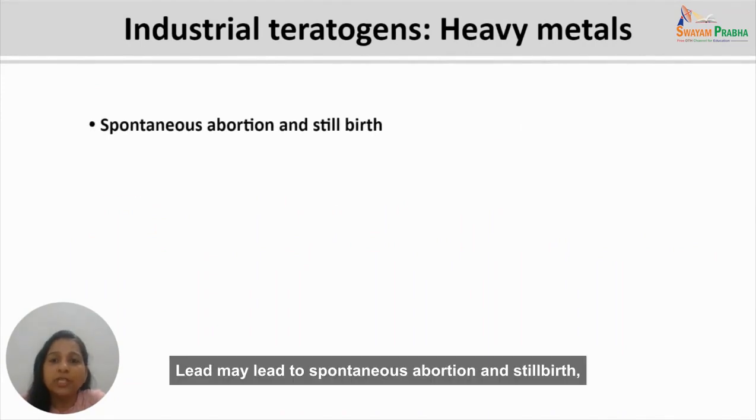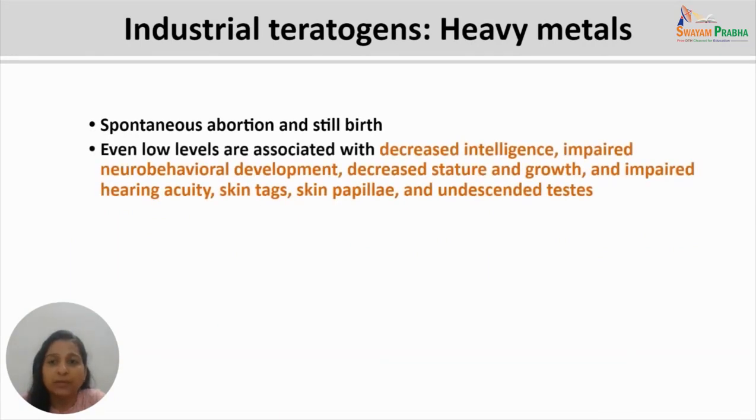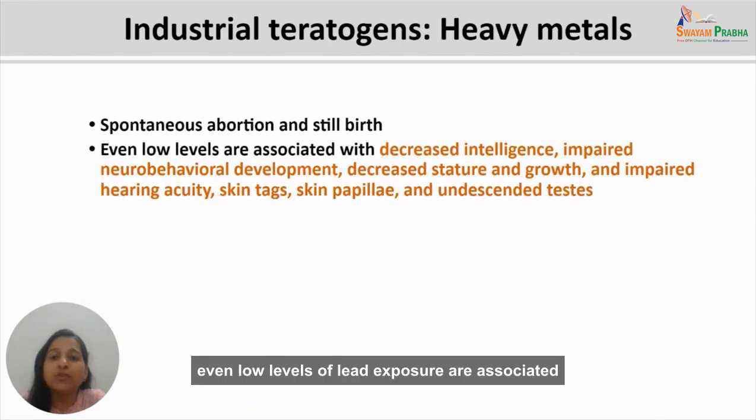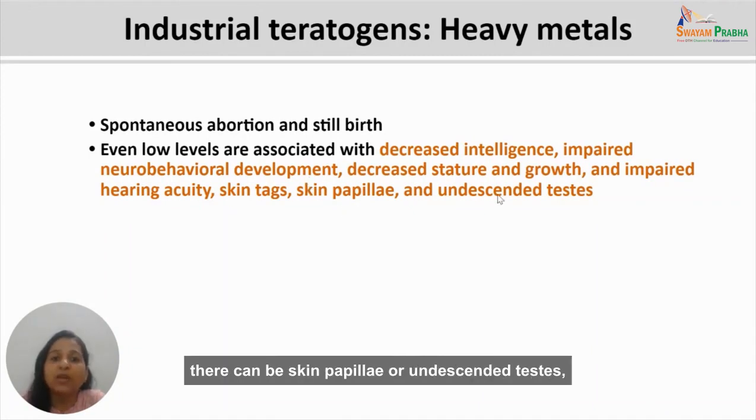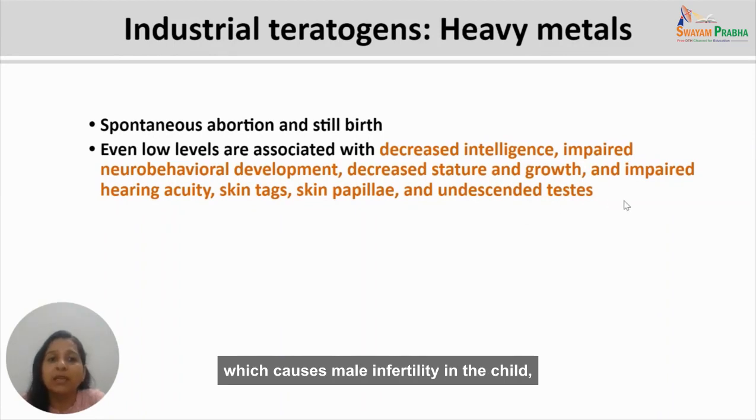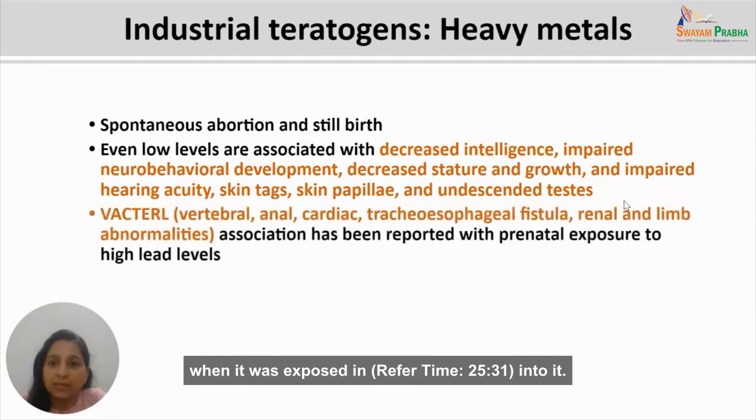Lead may lead to spontaneous abortion and stillbirth. Even low levels of lead exposure are associated with decreased intelligence, impaired neurobehavioral development, and decreased stature and growth of the child. Apart from it, there can be impaired hearing acuity, certain skin tags, skin papillae, or undescended testes, which causes male infertility in the child when it was exposed in utero to lead.